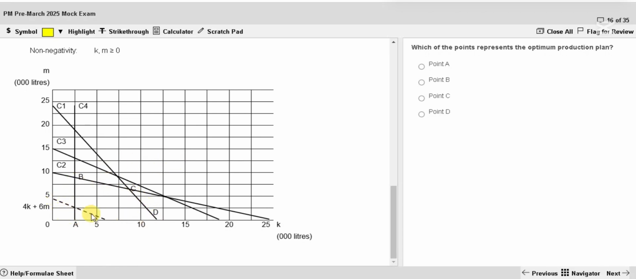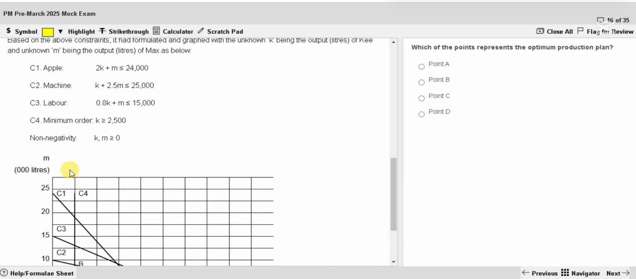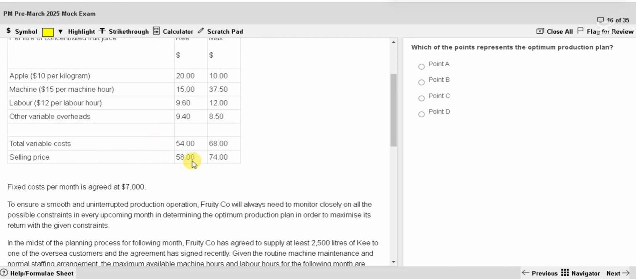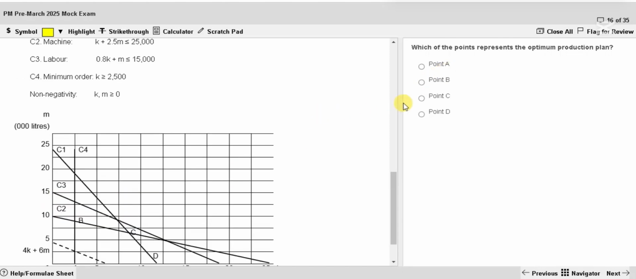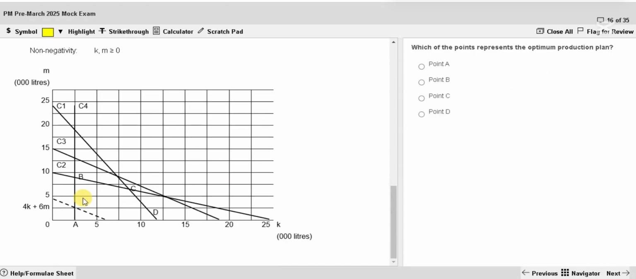And they have drawn the contribution line also. Can you see this one? The iso-contribution line is also drawn here: 4K plus 6M. How did they get 4K plus 6M? 58 minus 54 is $4, here $6. So 4K plus 6M, the contribution line is also drawn. Coming to the requirements: which of the points represents the optimum production plan?